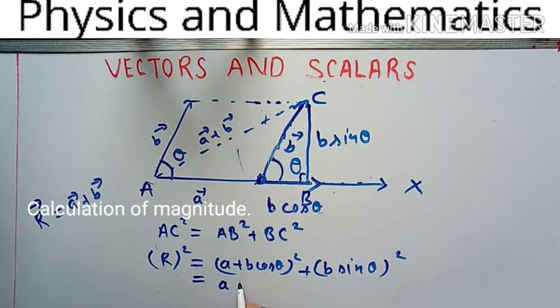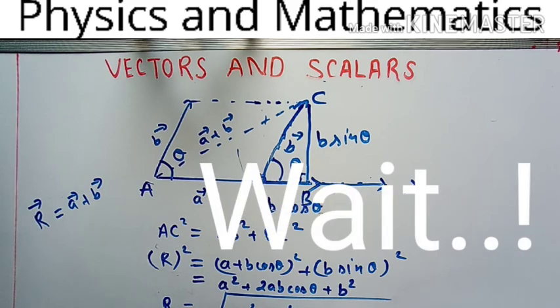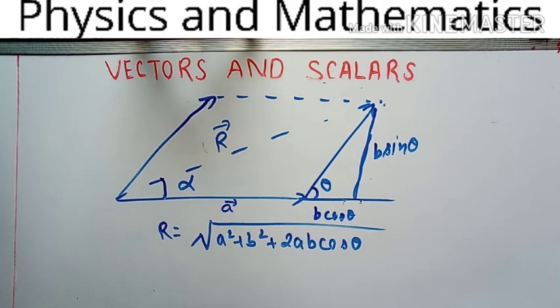So I am writing it as A square plus 2AB cos theta plus B square, understand? Now what about R? R will be equal to root of A square plus B square plus 2 times AB cos theta. This is R equal to root of A square plus B square plus 2AB cos theta, understand?